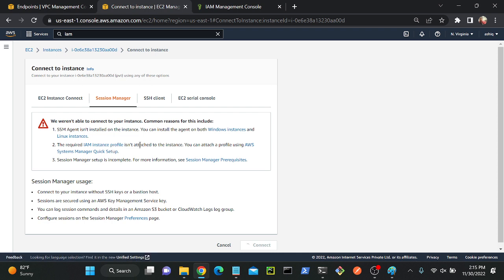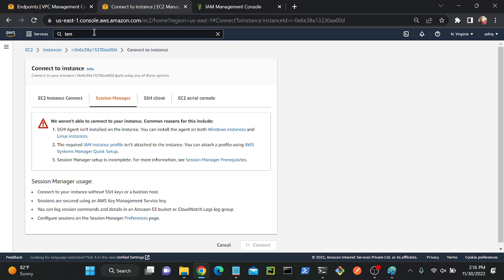Okay, if we want to use this service, this resource, session manager, we require another permission. That is called SSM managed instance core. Okay, see how you accessed the S3 bucket. S3 full access, right? If you want to access this service or this resource, you require SSM managed instance core. That is another role. We have to attach that role.